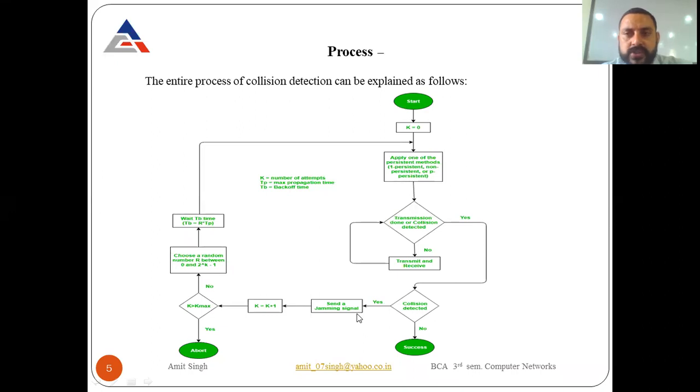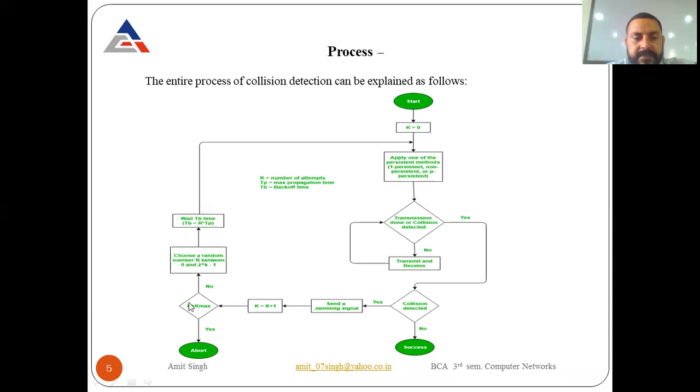Whenever the users receive the jam signals, they come to know that some collision has occurred there, so they have to wait for some time. Whenever it sends the jam signal, the value of k becomes k plus 1. Why k? Look at the start, k is 0, the initial time. The collision occurs, so they have to wait for some time to resend the frame. That's why the k value is increased by 1.